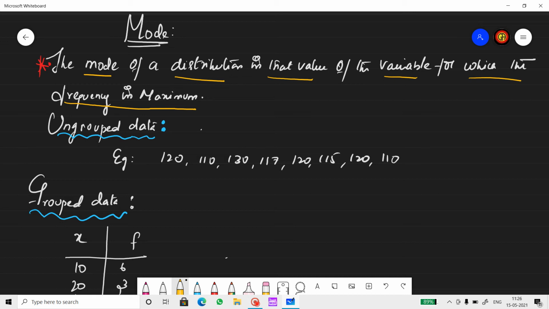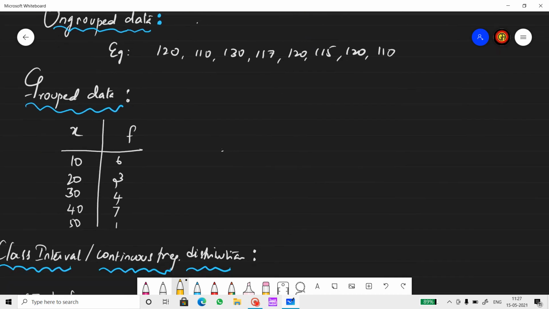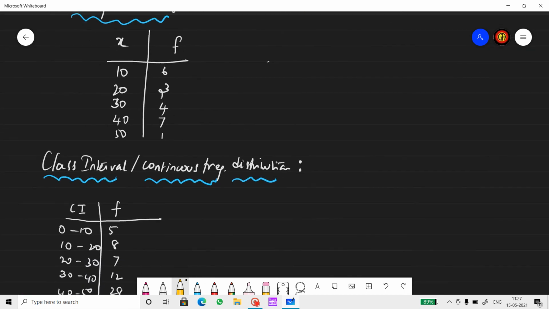In all that, I told you how to find mean and median in these 3 different types of data. Here I'm going to cover the same topic with mode: how to find mode if the data is raw, if the data is discrete, and if the data is continuous. Raw means ungrouped, discrete is grouped with X and F given, and the last one, class interval models.